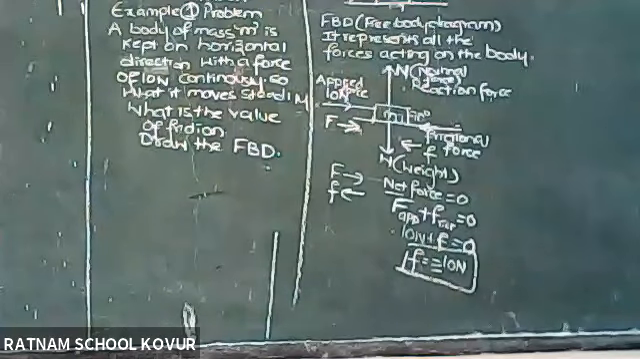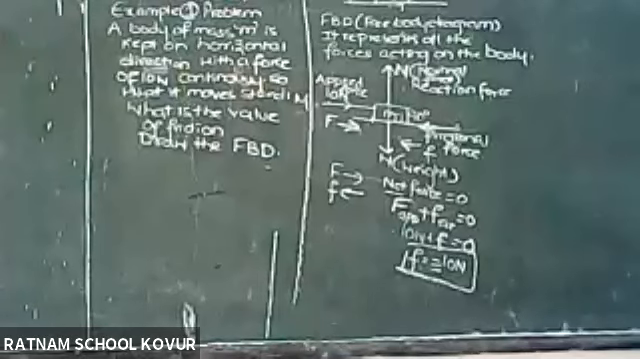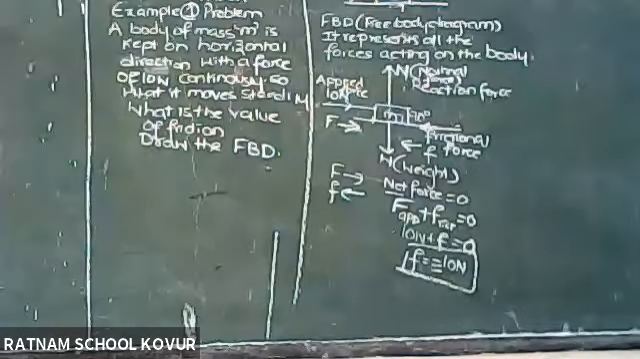Last step. Net force acting is 0 means the applied force plus the friction force is equal to 0. Applied force we know is 10 Newton. Frictional force we don't know. When the applied force is in one direction, the frictional force will be in the opposite direction, with the same value but different direction.